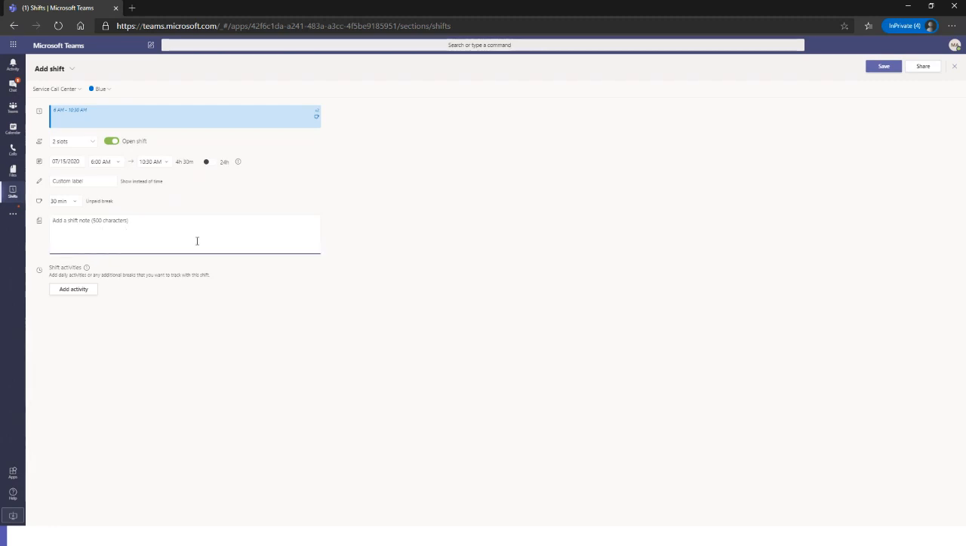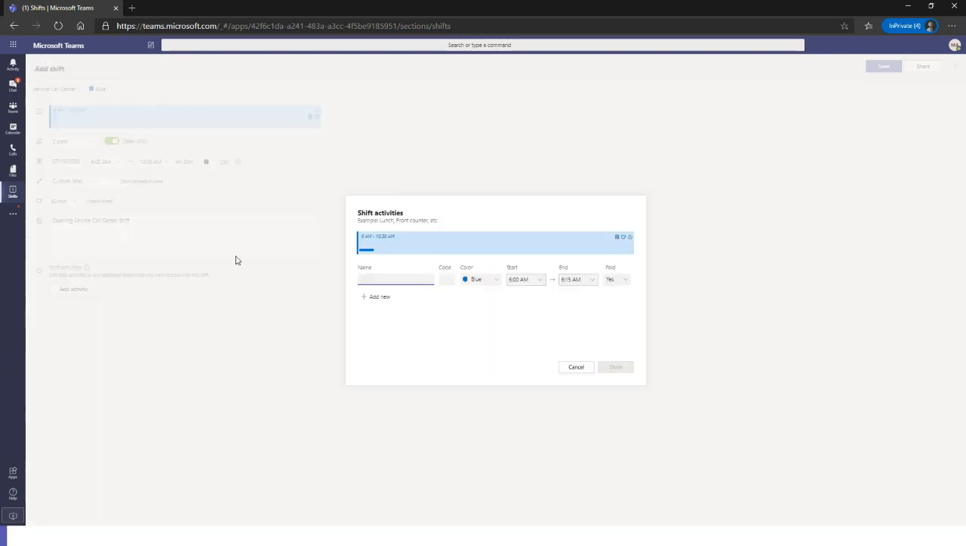and I can add a shift note as well. So I want to call this the opening, and I think it's best practice to go ahead and label all your shifts specifically with what it is. So I like to label mine with the opening center shift.